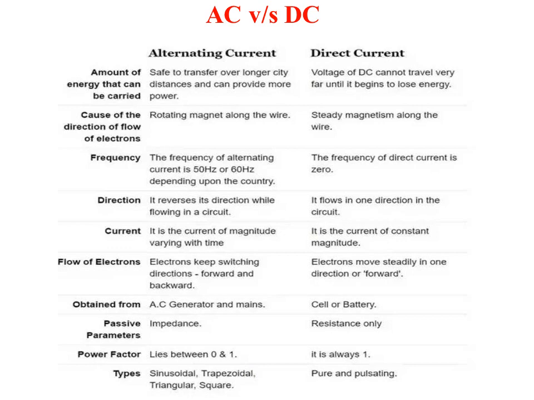The power source from which alternating current is obtained is an AC generator and mains, whereas in direct current it is a cell or battery. Coming to the passive parameter, it is impedance for AC current, resistance only for DC. The power factor of AC current is between 0 and 1, whereas direct current is always 1. The type of wave we get in AC current can be sinusoidal, trapezoidal, triangular, or square, whereas direct current is pure and pulsating. So these are the differences between an AC and a DC current.